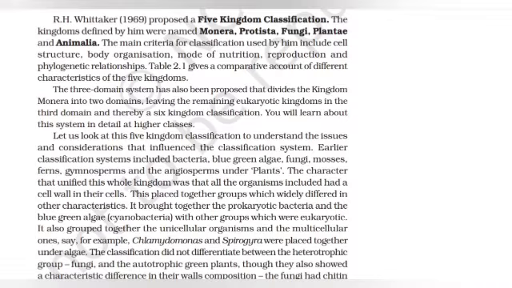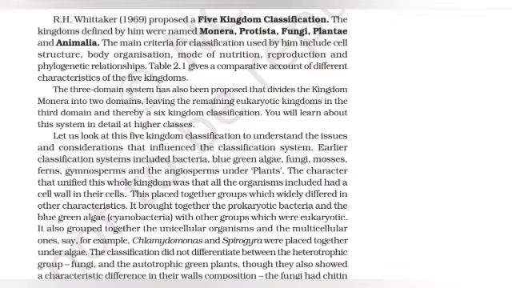The three-domain system has also been proposed that divides the kingdom Monera into two domains, leaving the remaining eukaryotic kingdoms in the third domain and thereby a sixth kingdom classification. You will learn about this system in detail at higher classes. Let us look at five kingdom classification to understand the issues and considerations that influence the classification system.